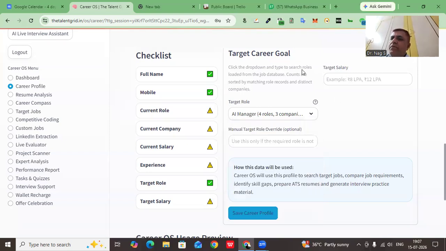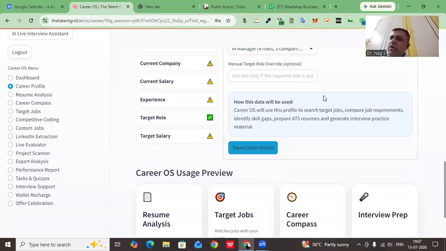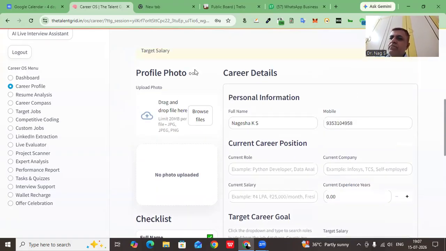Other information you have to fulfill today, and once you are done, save your profile. So it should be around 100%.